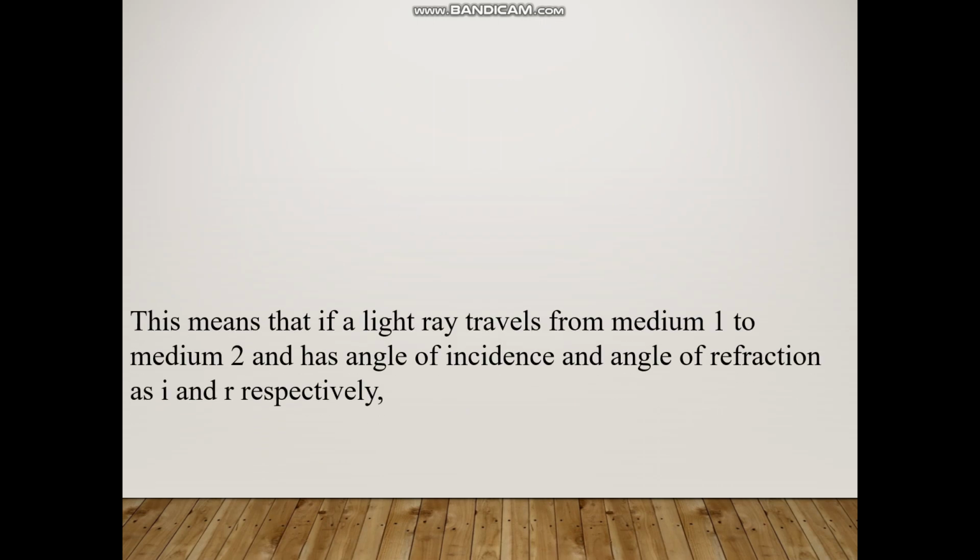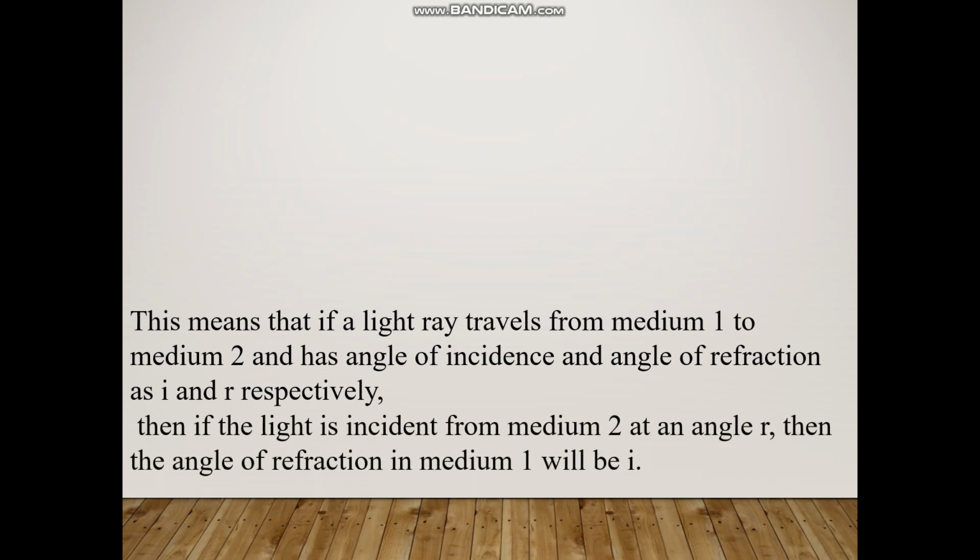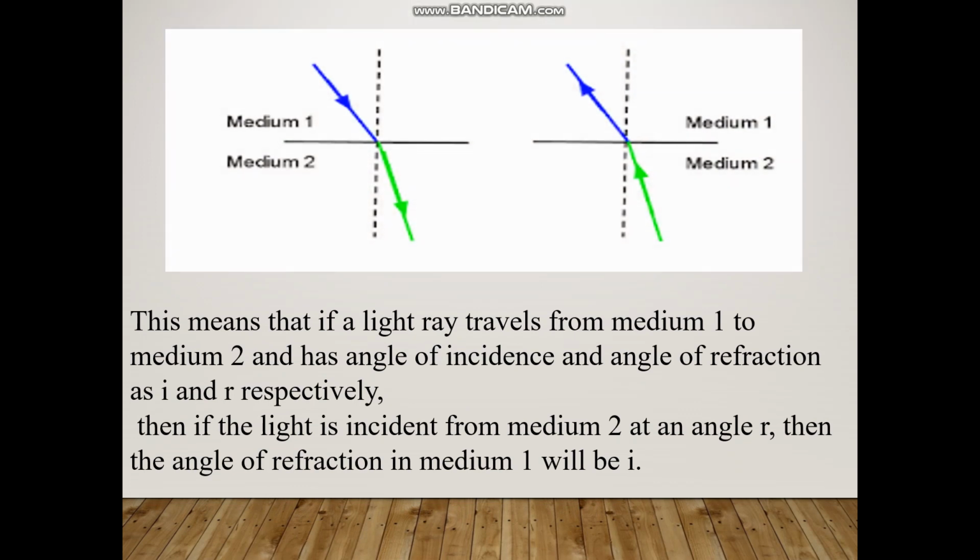Now, this means if light travels from medium 1 to medium 2 and has angle of incidence and angle of refraction as I and R respectively, that means angle of incidence is I and angle of refraction is R. Then, if the light is incident from medium 2 at an angle R, then the angle of refraction in medium 1 will be I1. Now see, here you can see the two diagrams.